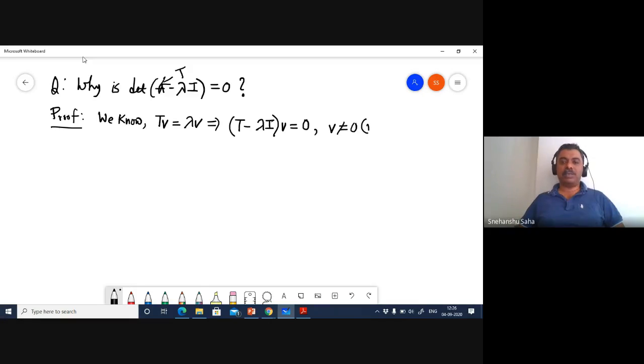We are not interested in zero eigenvectors. Very good. So V is not equal to 0, so T minus lambda I equals 0. That's what you were telling me, right? Yes.